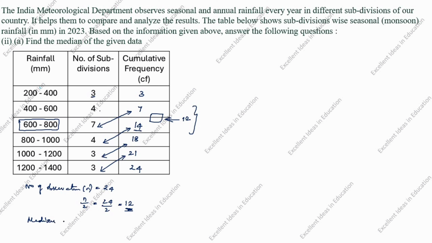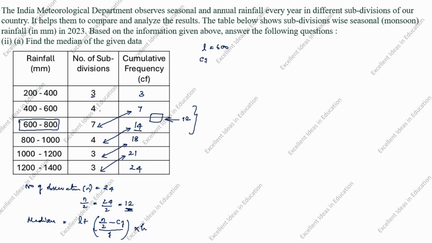Median is equal to L plus, open the bracket, n by 2 minus CF, divided by f, into h. What is the L value? L is the lower limit. You see here, lower limit is 600, so L is 600. Next, n by 2 value we know is 12.